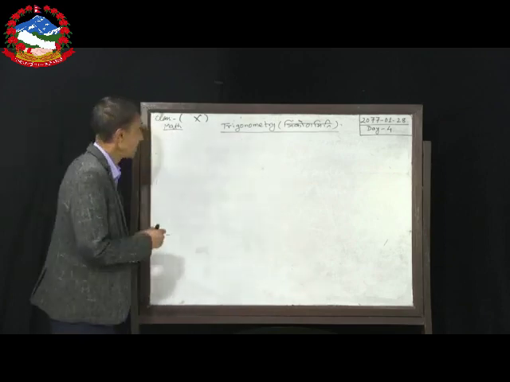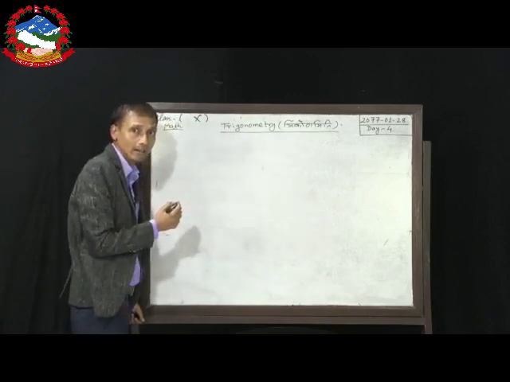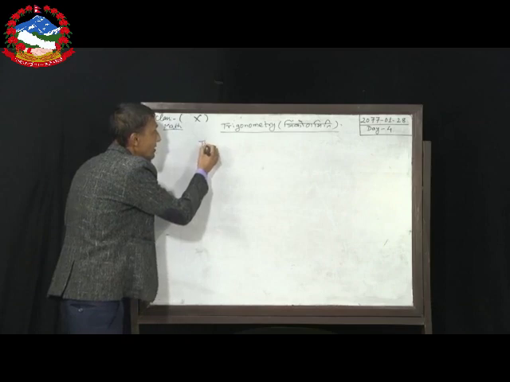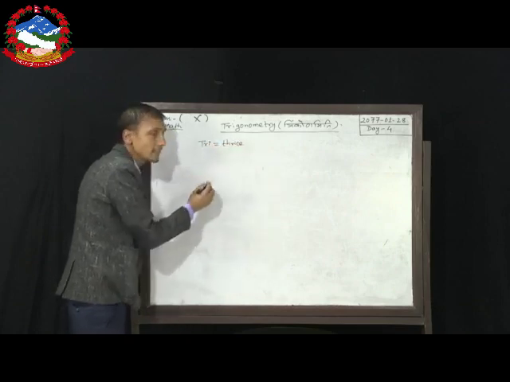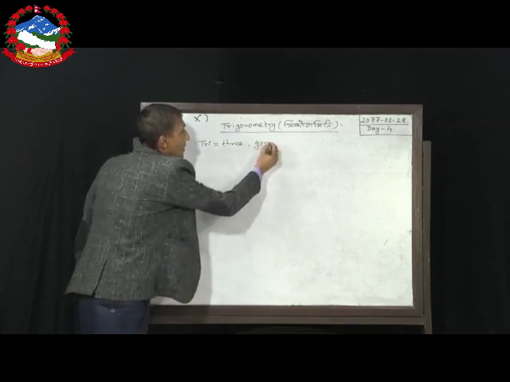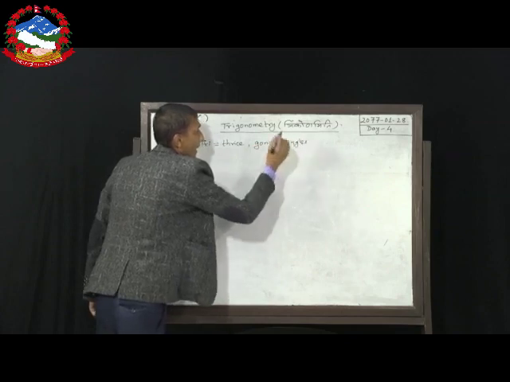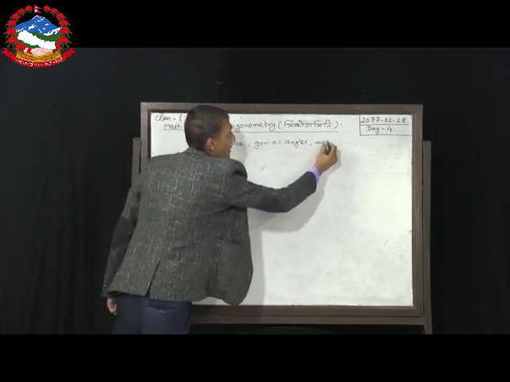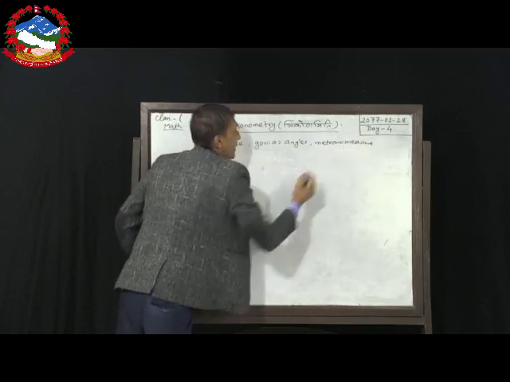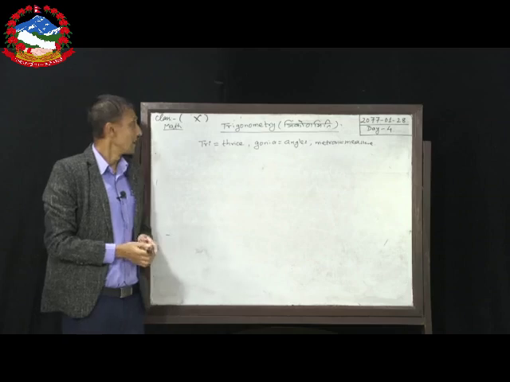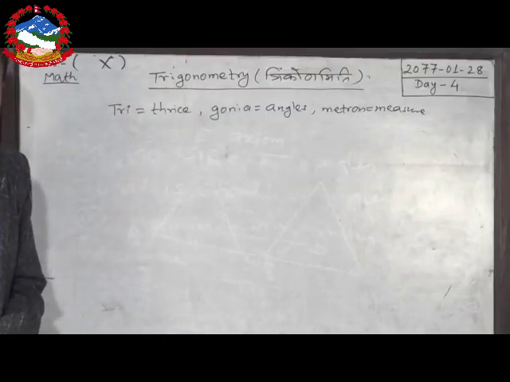Dear students, what is the meaning of trigonometry? First of all, this word trigonometry came from three words in the Greek language. These three words are: tri means thrice, gonia means angles, and metron means measure. That's why, dear students, it is very simple. So trigonometry is a measurement of triangle.